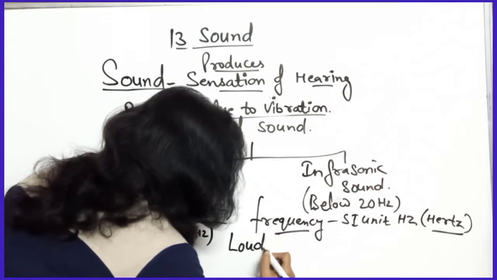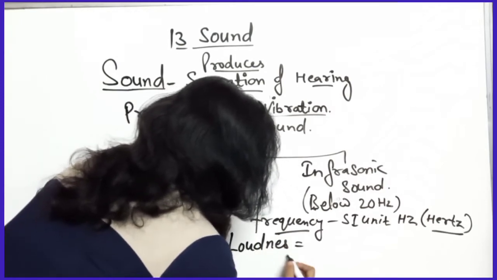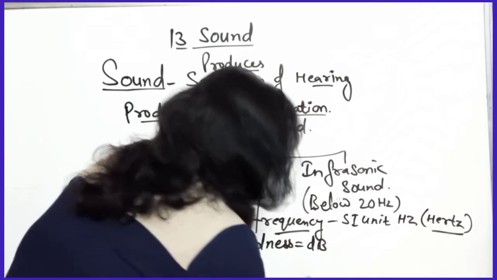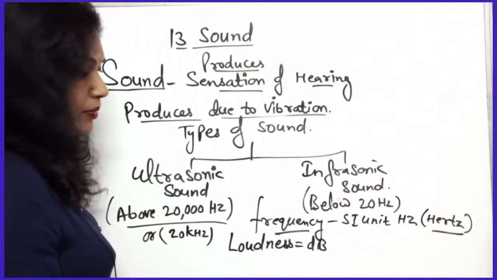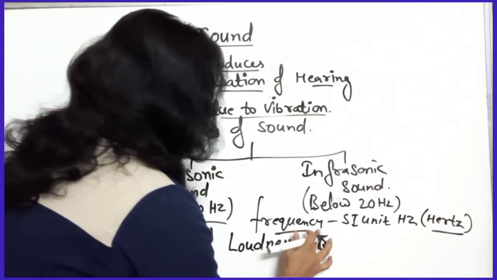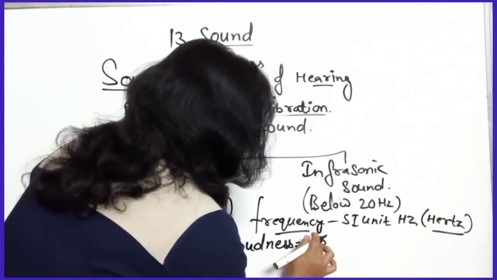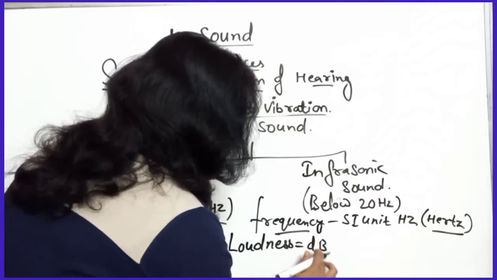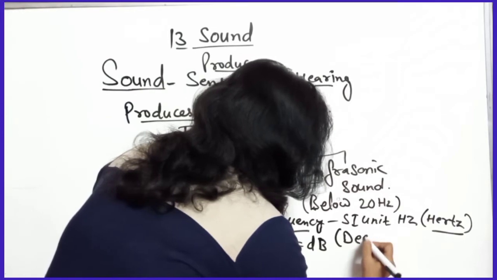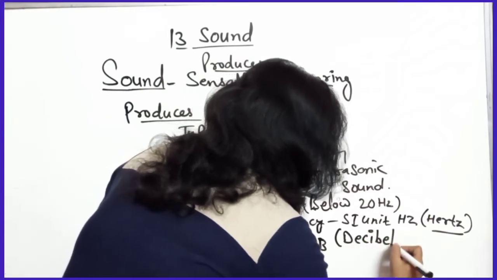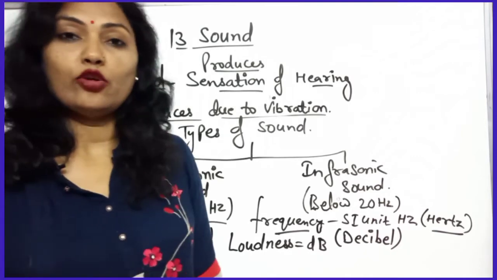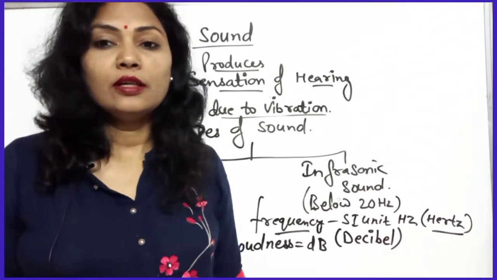Loudness is measured in the unit written as small d and capital B. Just remember it, don't write the opposite. That is known as decibel. So we can measure the loudness in decibel.